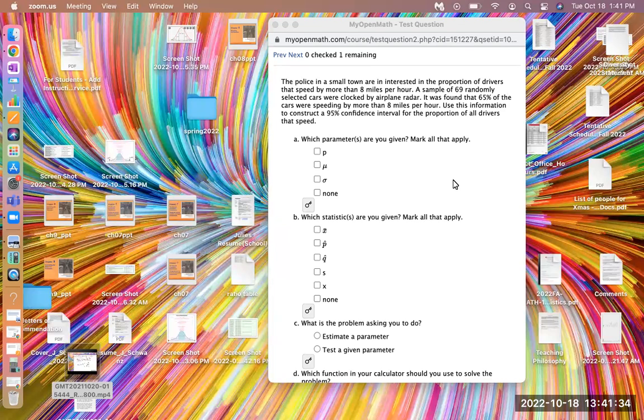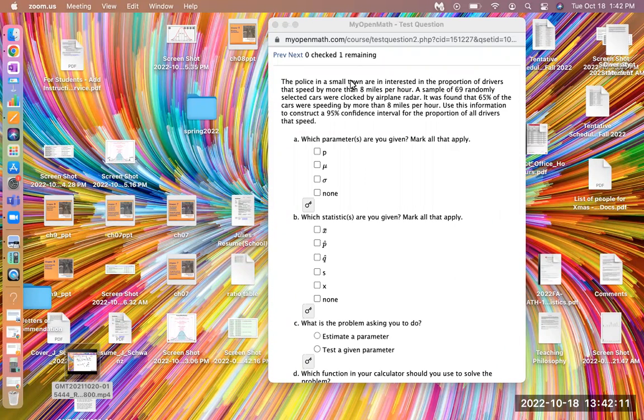So, which parameters are you given? Mark all that apply. Just a reminder, the P here is the population proportion. This is the proportion thinking about the entire population of interest. And it sounds like that's all the drivers. Probably everybody has their driver's license in this small town, so that would be the population of interest.